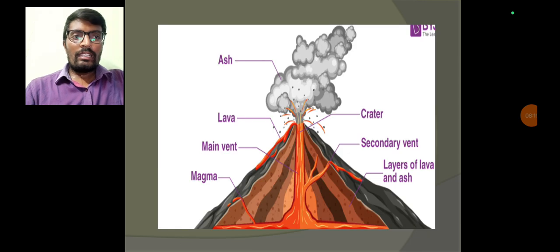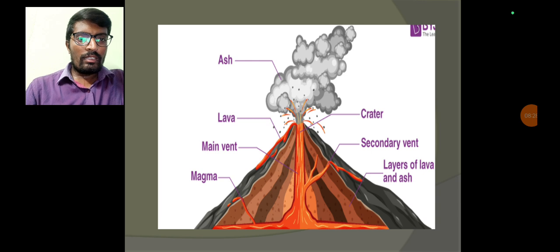If you clearly observe the image, it shows a volcanic eruption on the earth's surface. Below the ground surface is the magma chamber. This magma chamber is made up of earth crust material and also combustible material.